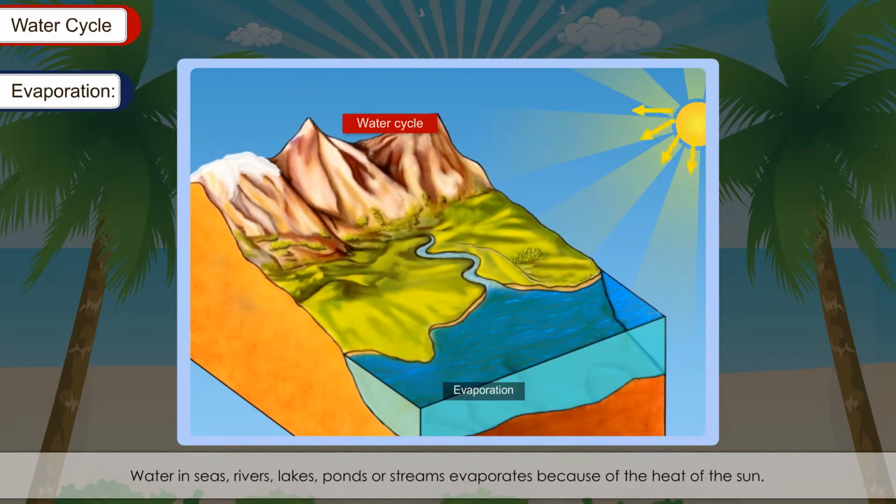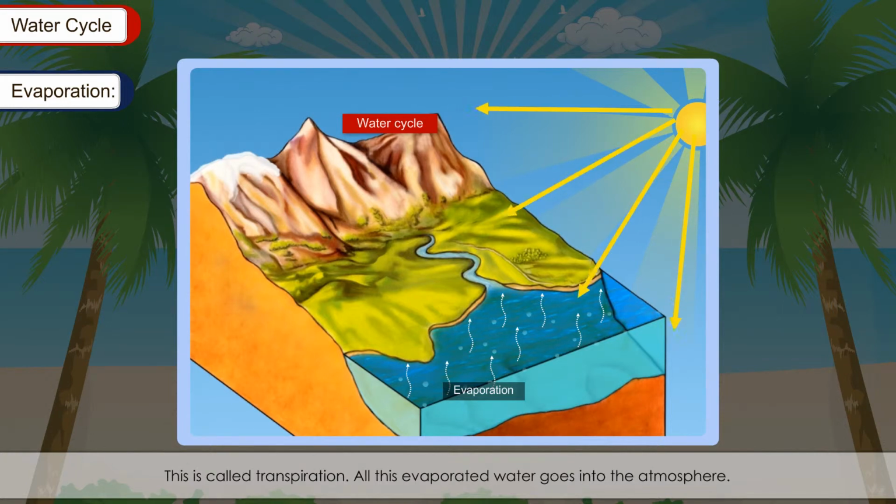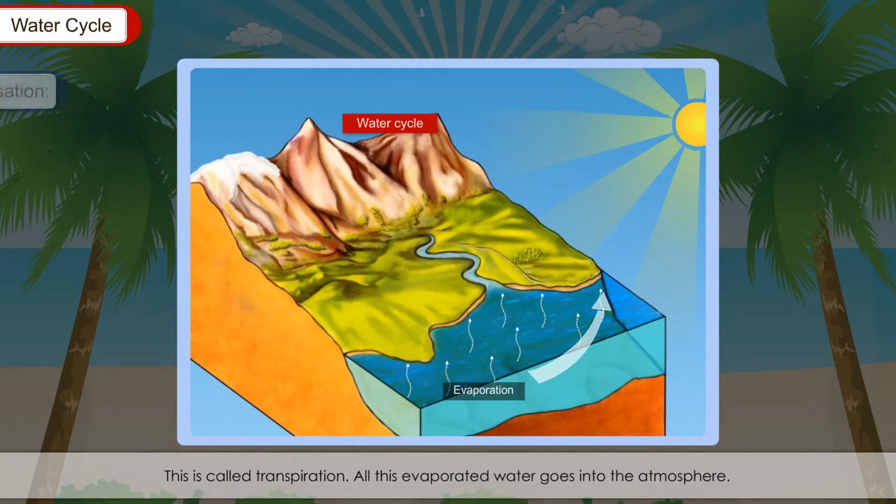Water in seas, rivers, lakes, ponds or streams evaporates because of the heat of the sun. Plants also give out a large amount of water through their leaves. This is called transpiration. All this evaporated water goes into the atmosphere.